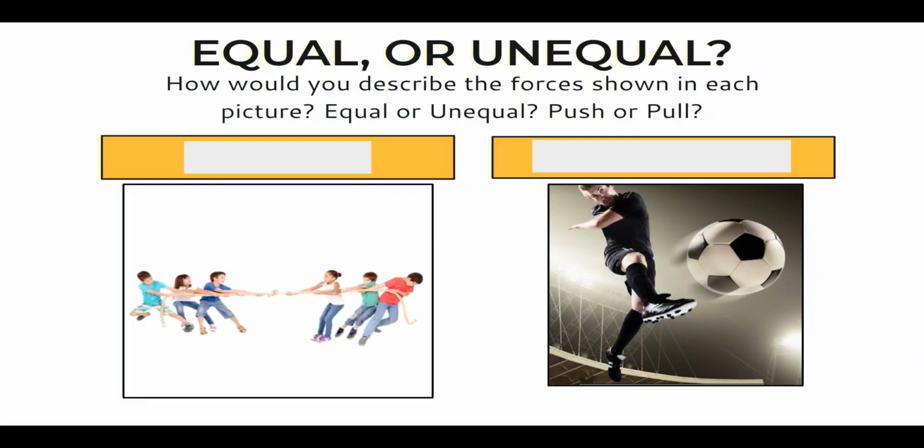So, real quick, you're going to get a question on this. Is it equal or unequal? How would you describe the motion? Right here we have a picture of six people playing tug of war, three on each team, and the rope is perfectly in the middle. So there's no movement there. Do you think that would be an equal or unequal force? All right. Hopefully you picked equal force. They're both pulling the rope with the same amount of force. The rope is not moving, so that's how we know it is an equal force.